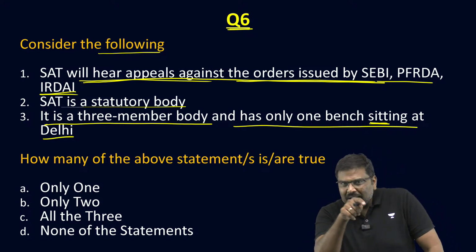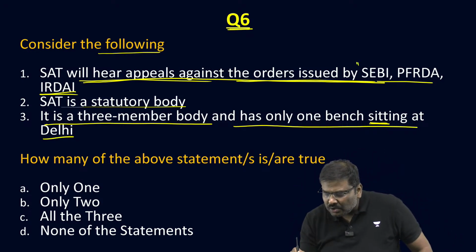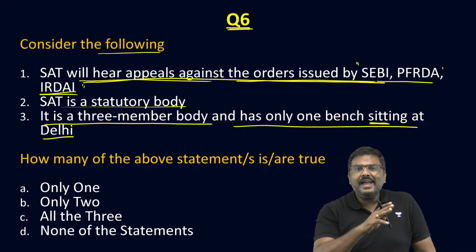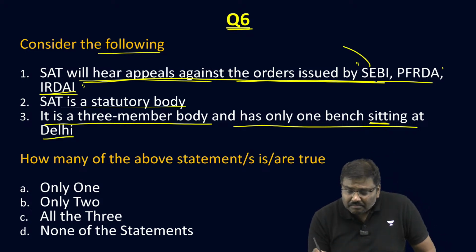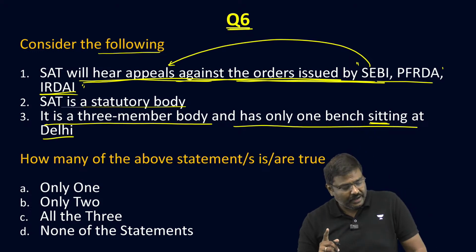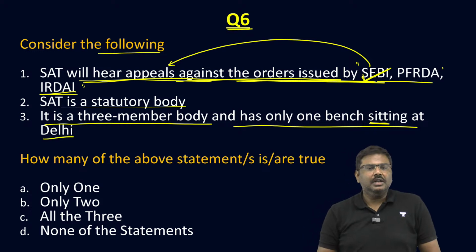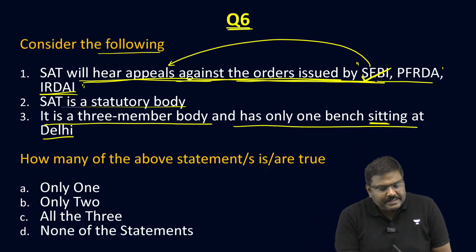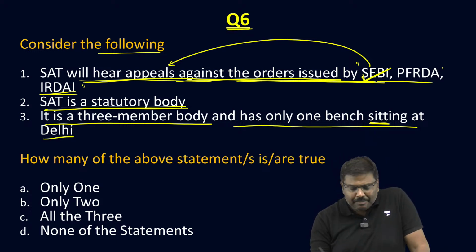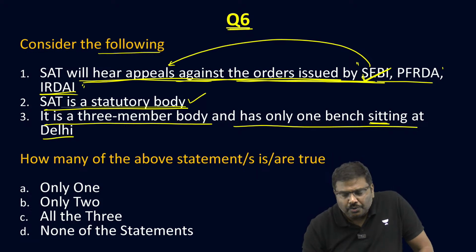SAT, that is the Securities Appellate Tribunal, hears appeals against whatever orders have been issued by other regulatory authorities. These are other regulatory authorities, that is SEBI, PFRDA and IRDAI. They will hear the appeals against these regulatory authorities. So, first statement is true. Second statement, SAT is a statutory body. Securities Appellate Tribunal is a statutory body. That statement is also true.